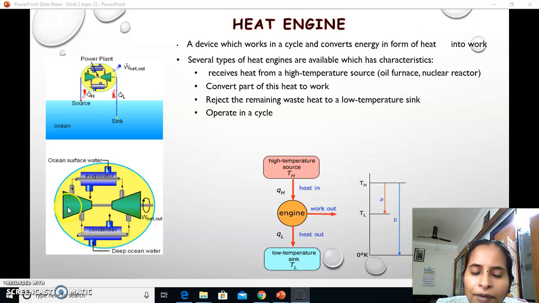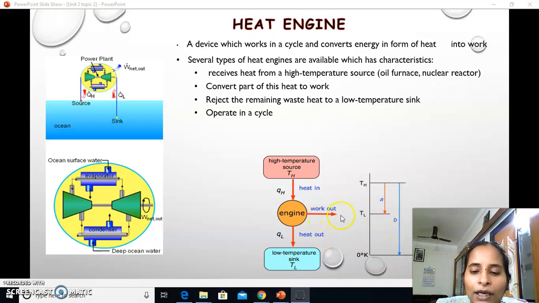This is a pump where we give work to pump the water from the condenser to the evaporator, and thus here W is taken as negative, here W is taken as positive, here Q is taken as positive, and in the condenser Q is taken as negative. So here you can see higher temperature and lower temperature; the difference between them gives the work output.